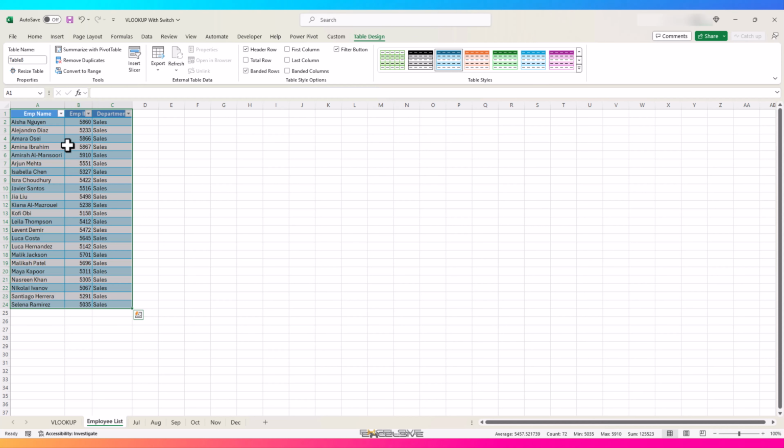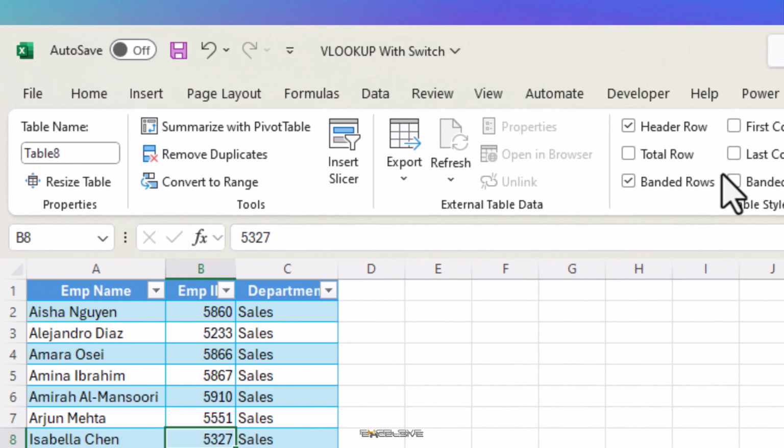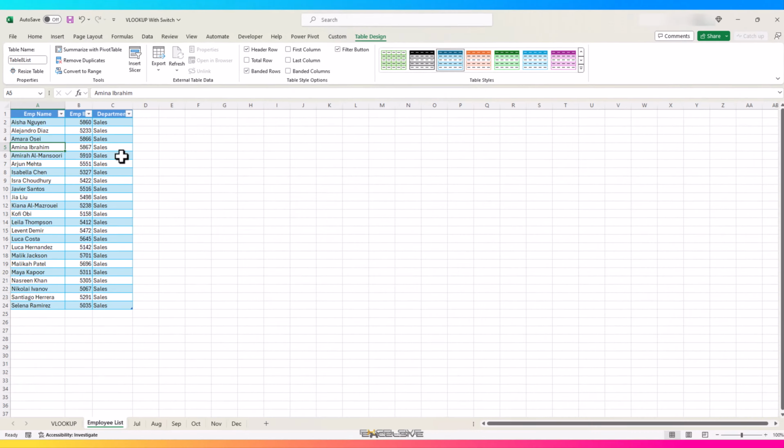What you are not able to see straight off is we have a new tab up here, Table Design, when we are inside our table. And if we go up here, now we can see that this table has been named automatically by Excel. We can change this name to whatever we want by clicking here. Just make sure to keep it unique so it doesn't clash with any other table name in our file.